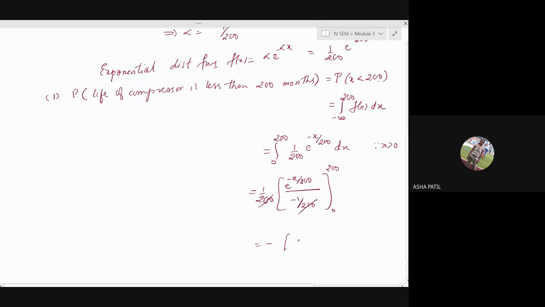Minus e raised to minus x by 200, from 0 to 200 are the limits.